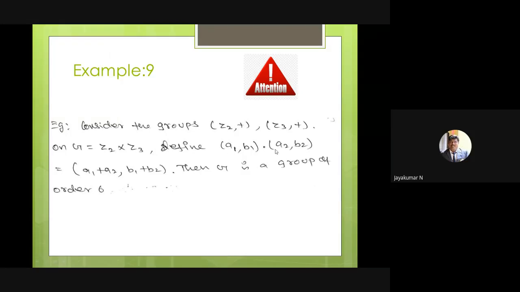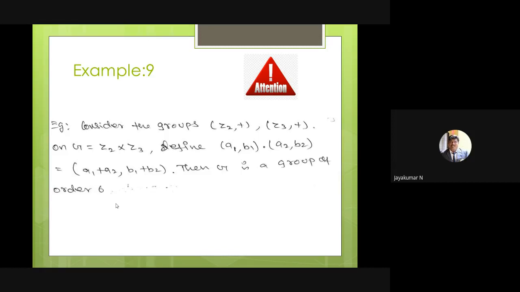So choose two elements from G, because G is a set of all ordered pairs. Then apply the binary operation dot, which is nothing but the sum of corresponding coordinates. That is, just add the x coordinates, which gives the x coordinate of the result, and add the corresponding y coordinates, which gives the y coordinate of the result. Now I have to check whether G is a group of order 6 or not. Okay, so definitely we will prove it.